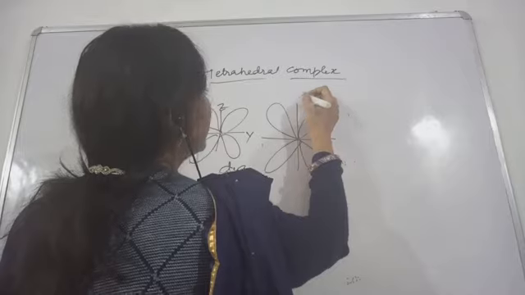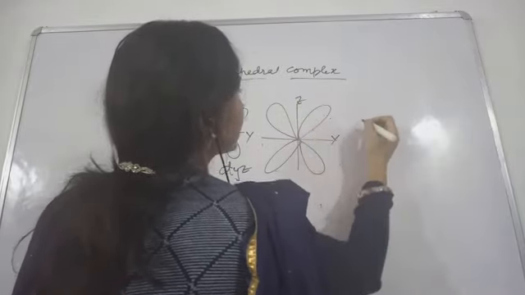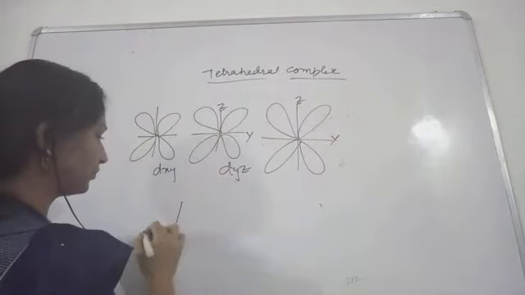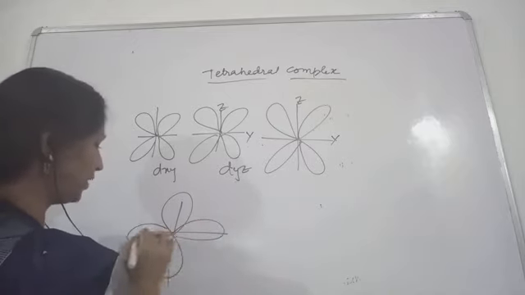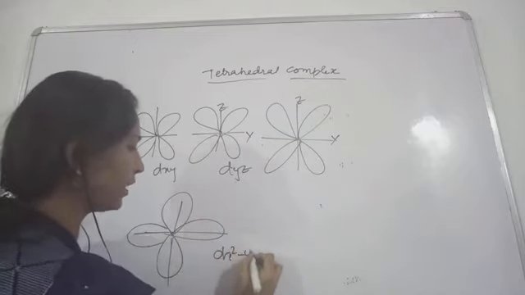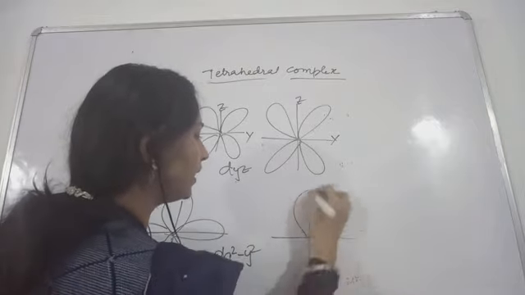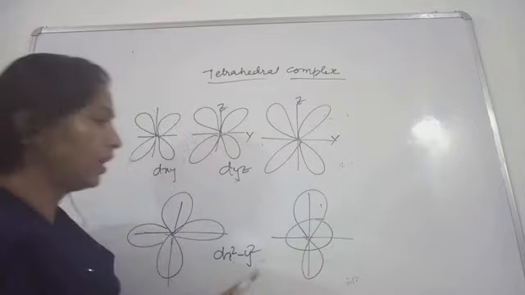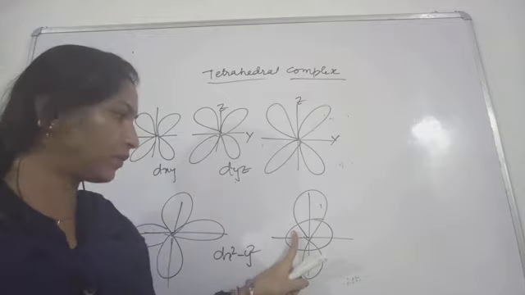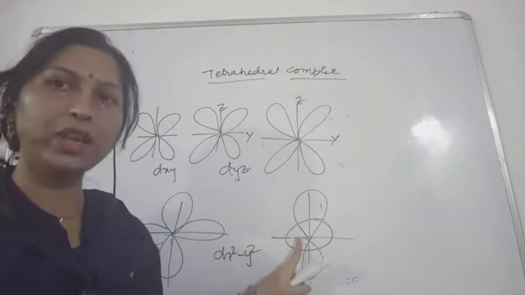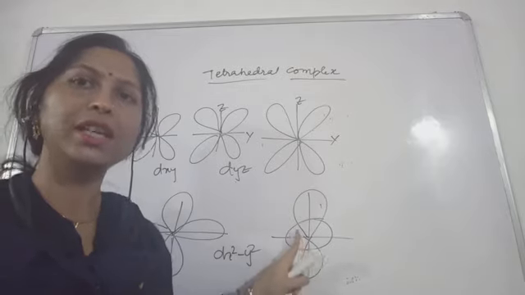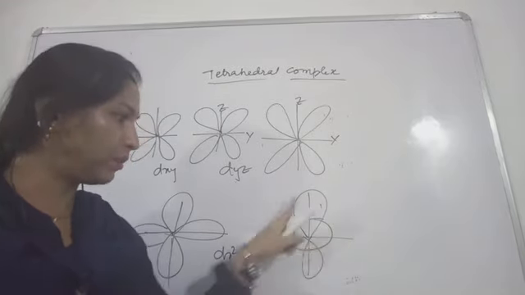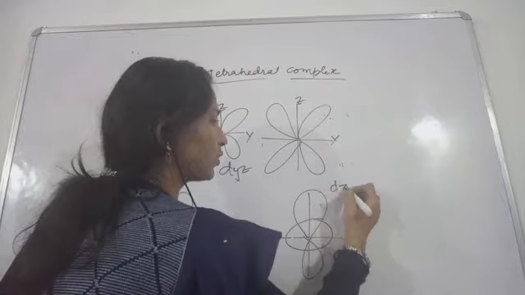On the axis, the lobes are present in the case of dx square minus y square, and this is dz square. The ring we are showing here is the nodal plane. Nodal plane means the area where the probability of finding an electron is 0. So this will be the shape of dz square.